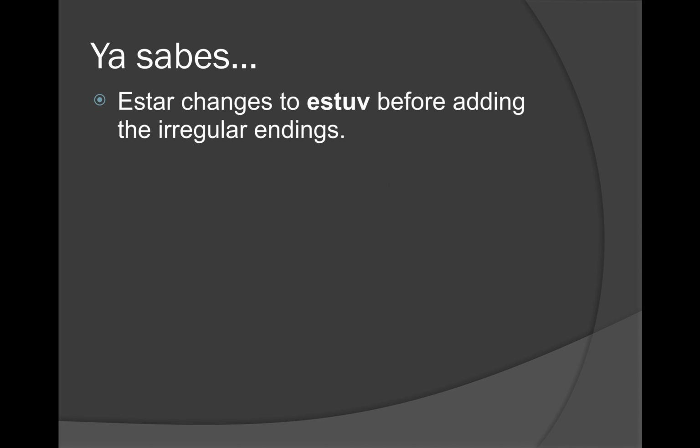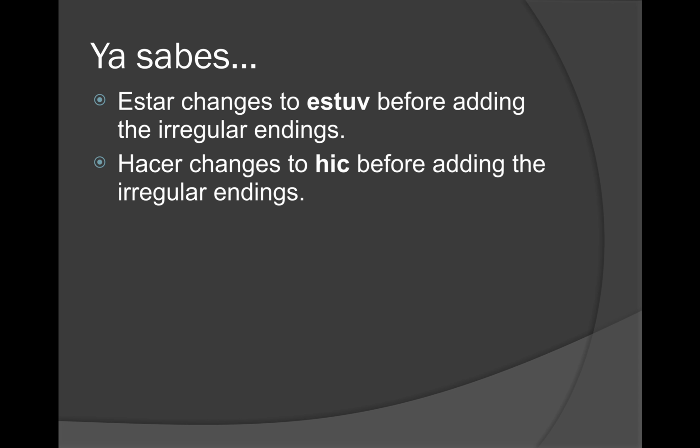But we're going to dive into another group of verbs, and one of the verbs you might have caught was estar, and that's going to change to estuv- before adding irregular endings. If you remember covering estar being estuve, estuviste, estuvo, we're going to bring those verbs back as well as add in a whole group of other ones. Hacer is going to change to hic- before adding irregular endings.